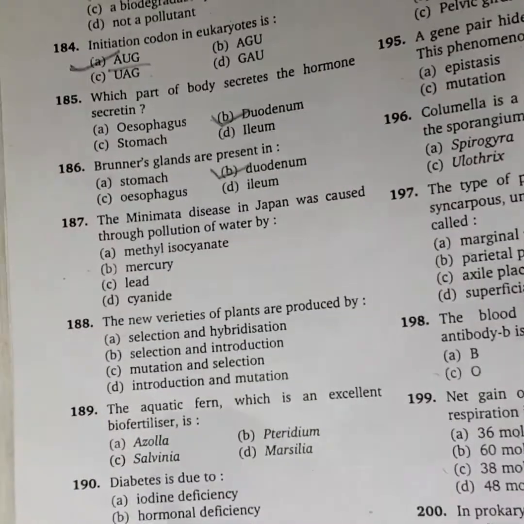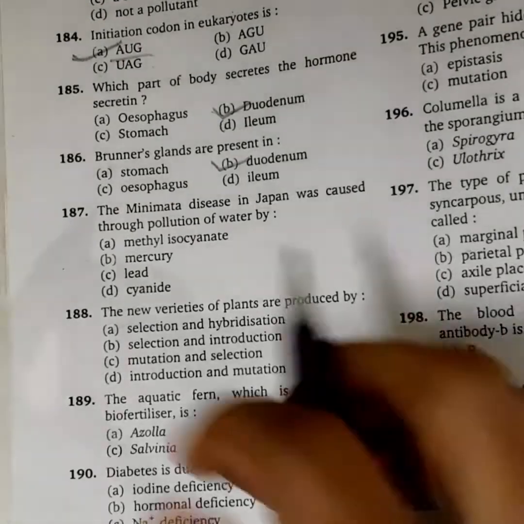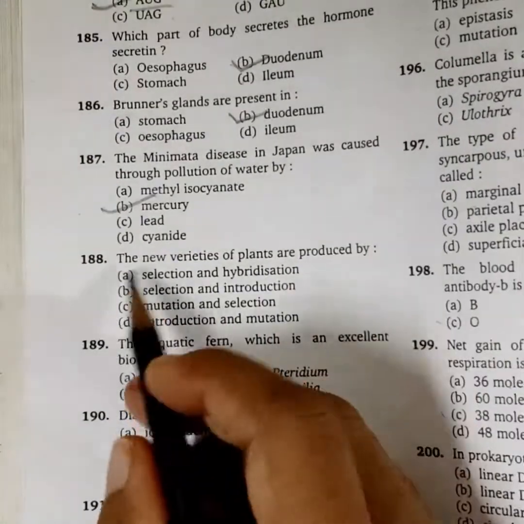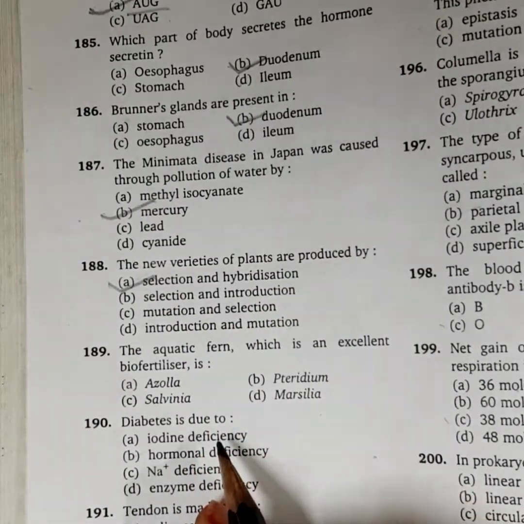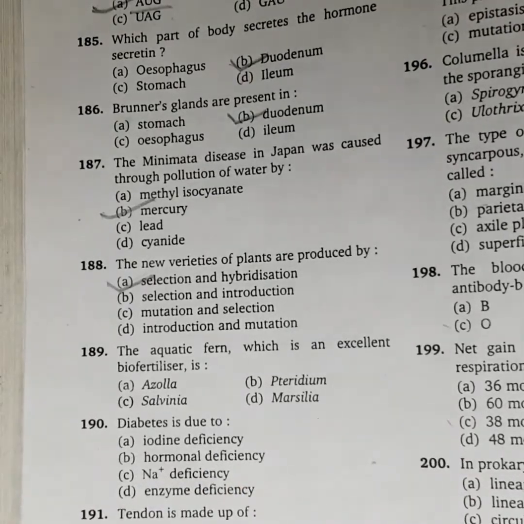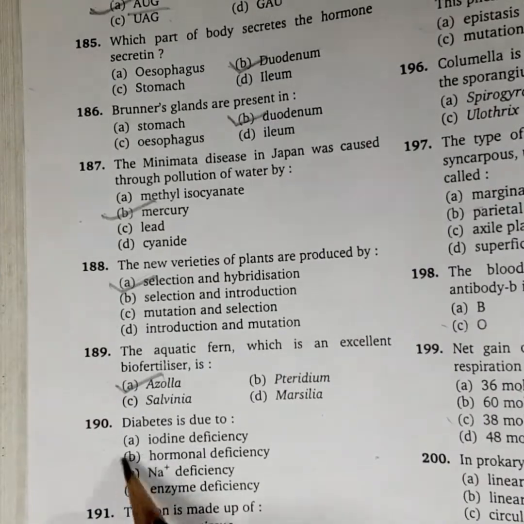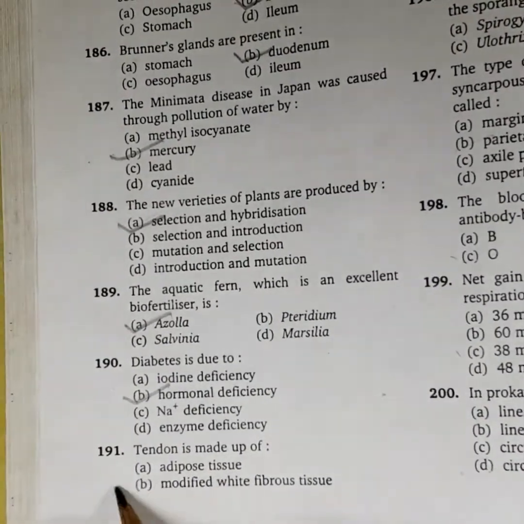Okay. The Minamata disease in Japan was caused through pollution of water by mercury. The new variety of plants are produced by selection and hybridization. The aquatic fern, which is an excellent biofertilizer, is Azolla, Pteridium, Salvinia or Marsilea. That is Azolla. Diabetes is due to hormonal deficiency. Tendon is made up of modified white fibrous tissue.